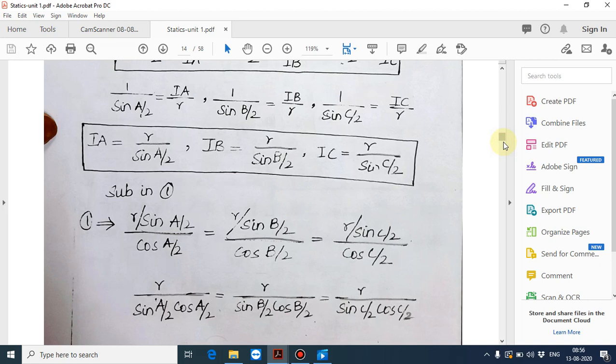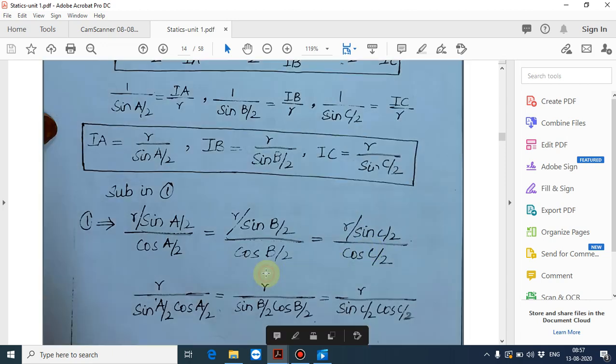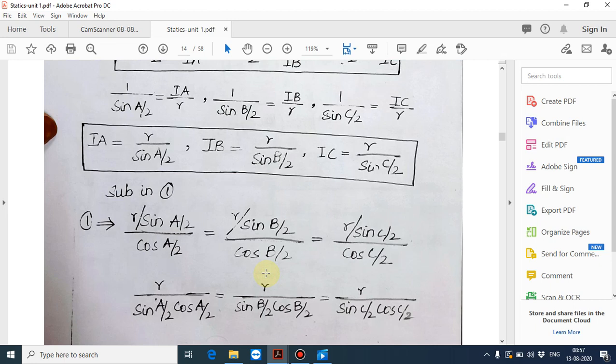Substitute these values in equation 1. Equation 1 is IA divided by cos A by 2, IB divided by cos B by 2, equal to IC divided by cos C by 2. Substituting the IA value, what you will get is R sin A by 2 divided by cos A by 2, R sin B by 2 divided by cos B by 2, and R sin C by 2 divided by cos C by 2. That is R divided by sin A by 2 cos A by 2, R divided by sin B by 2 cos B by 2, equal to R divided by sin C by 2 cos C by 2.